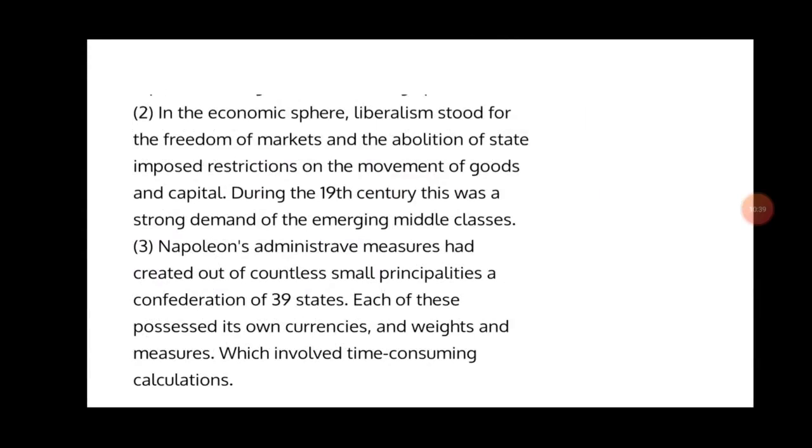In the economic sphere, liberalism stood for the freedom of markets and the abolition of state-imposed restrictions on the movement of goods and capital.